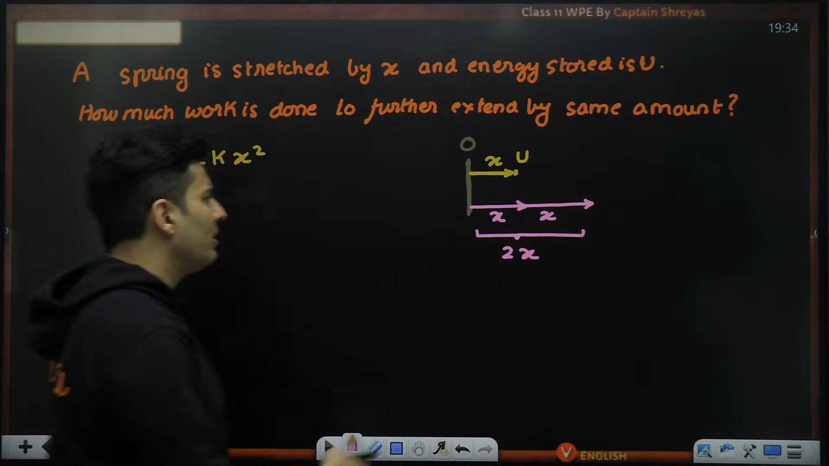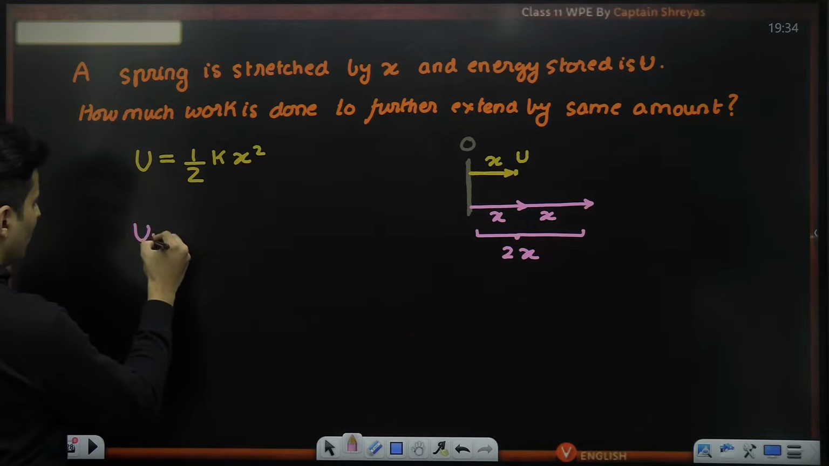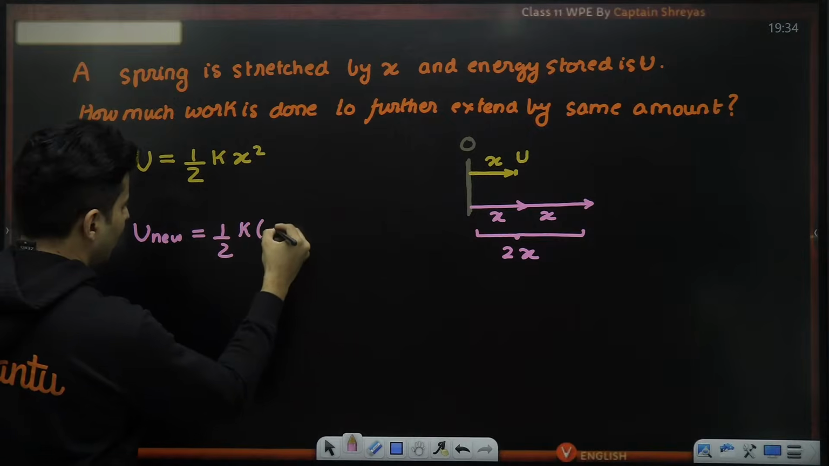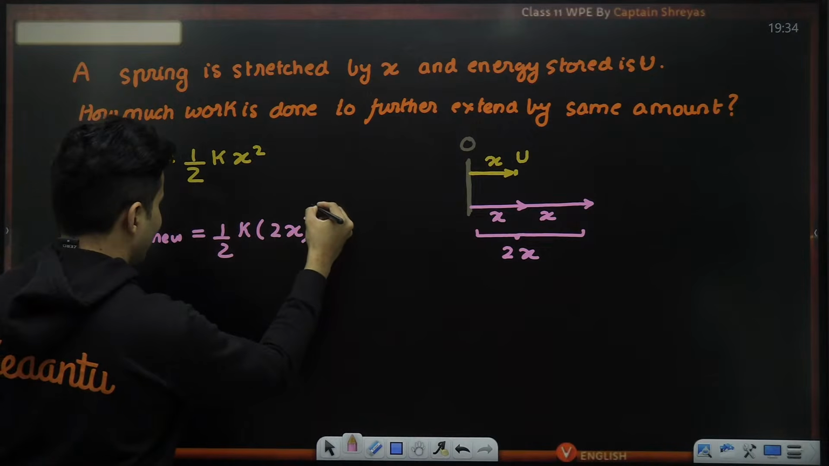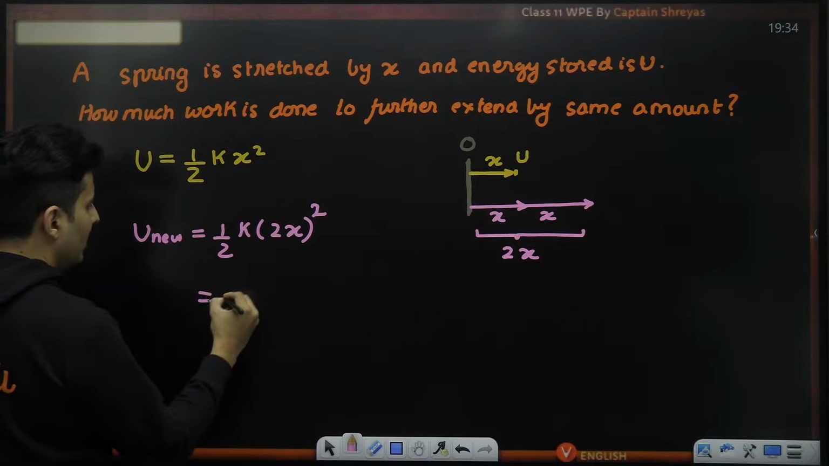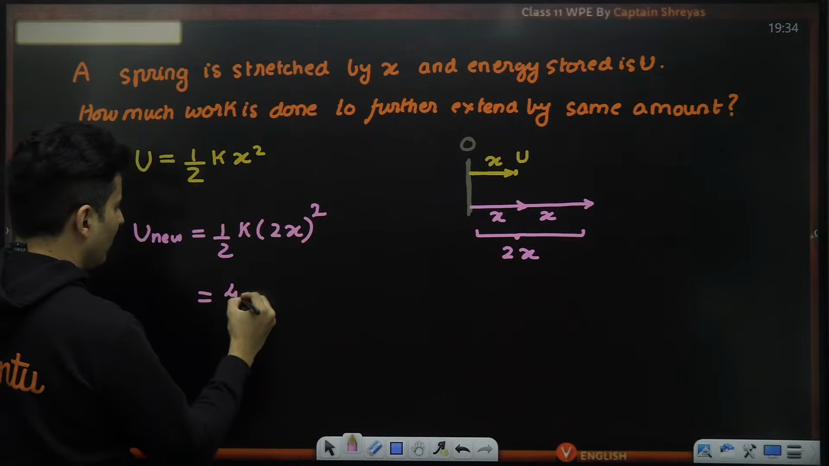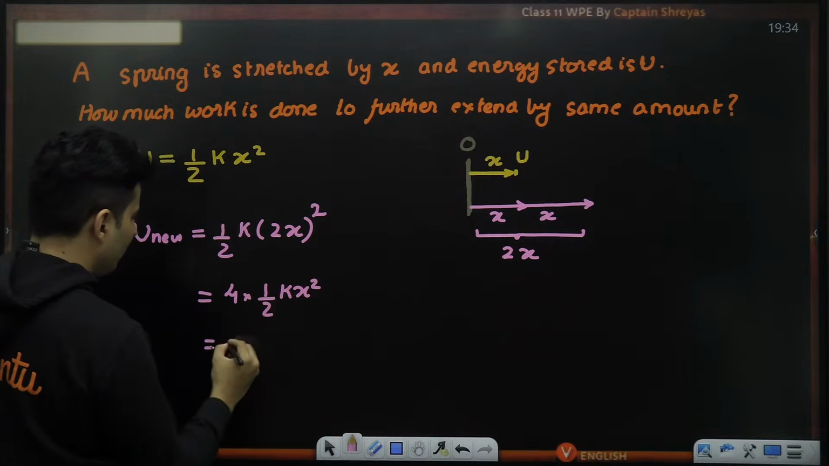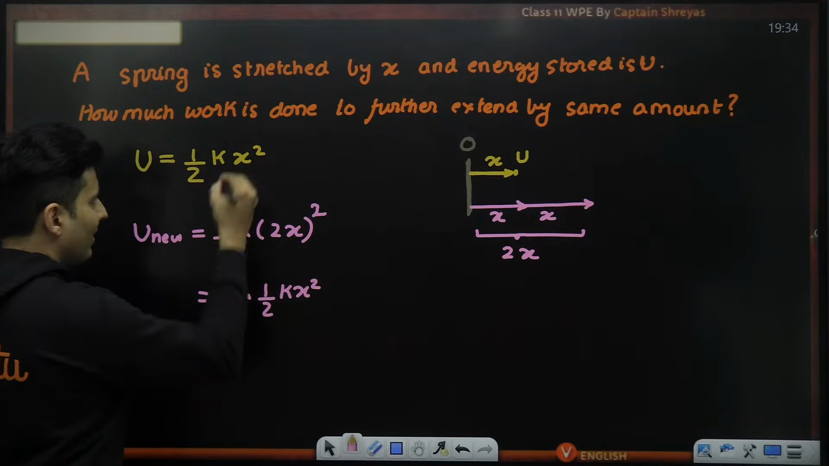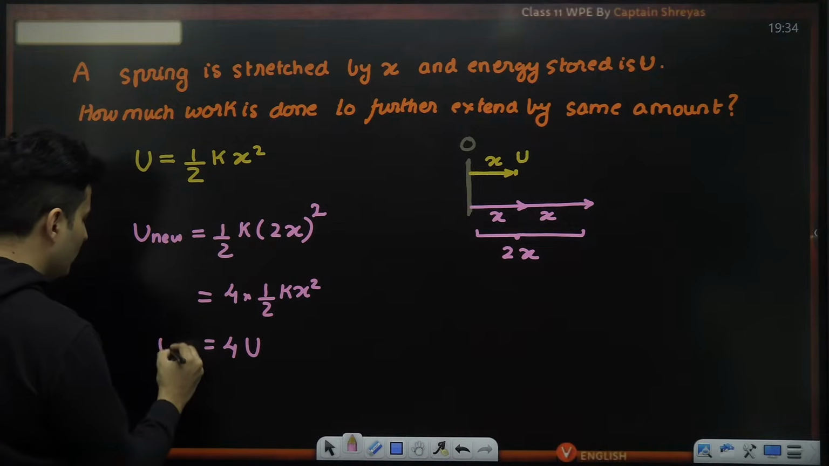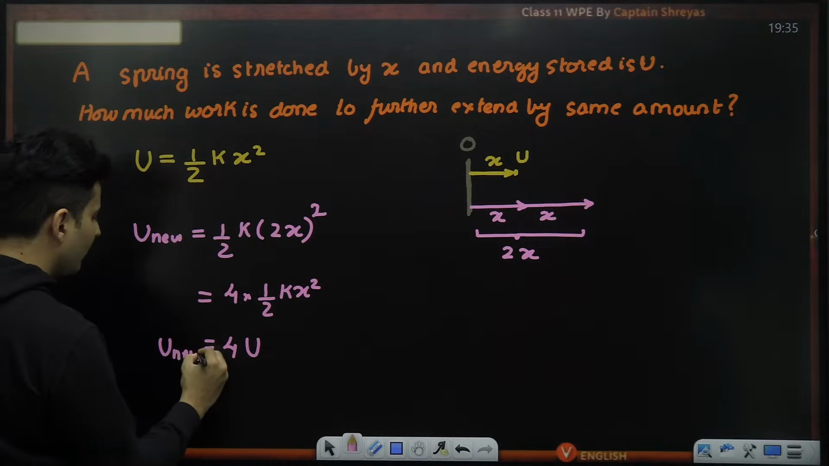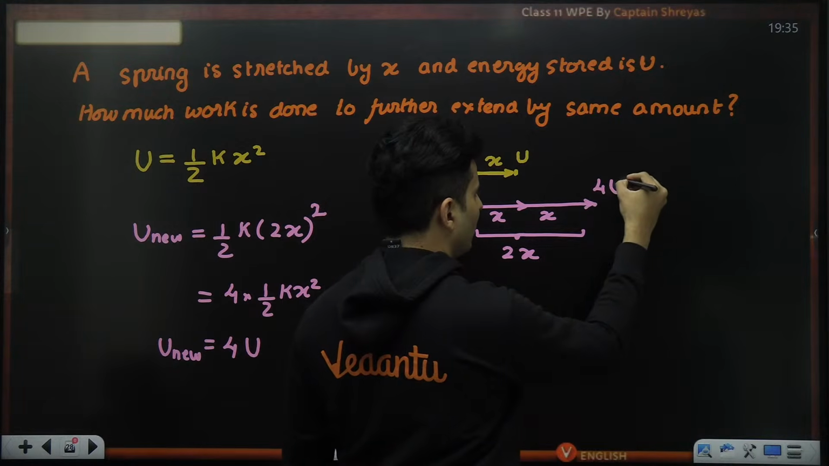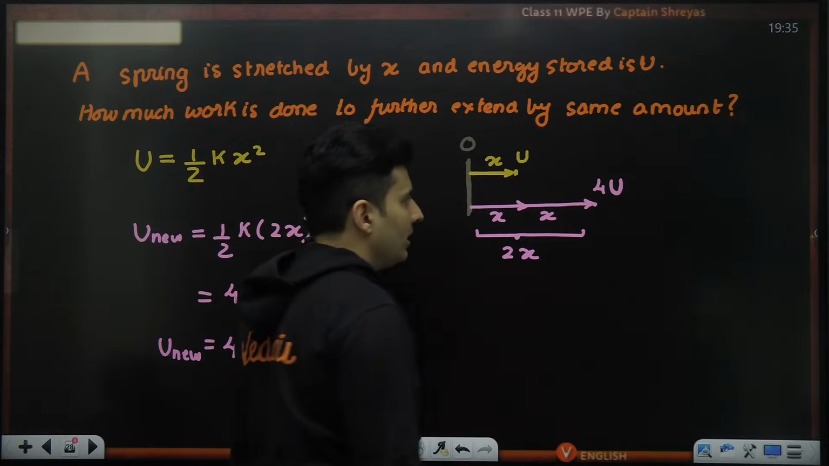Here, how much will be the new energy stored? So if you calculate how much is the new energy stored, it will be half same K, but the total extension, don't put it as X, it is 2X now, right? So it will be nothing but 2 square, which is 4 times of half K X square, which is nothing but U. So it is 4 times of the old energy. Oh, interesting. So here the energy which is stored is 4 times of original energy.